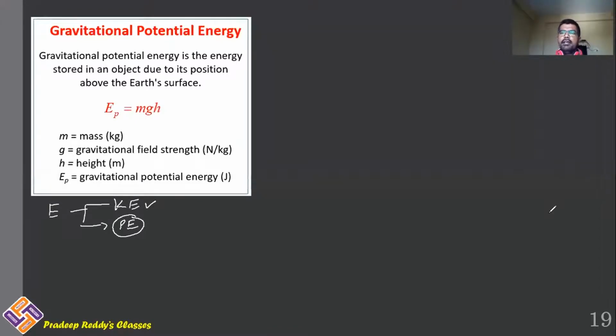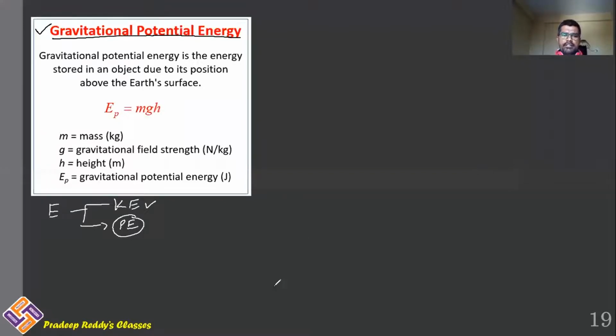That's the reason why the potential energy, by default, which we are habituated to call, is simply gravitational potential energy, because you are doing work under the presence of gravitational force in mechanics. That is the reason why we will be strictly calling it gravitational potential energy. Roughly, you can call it the potential energy gained by the object.